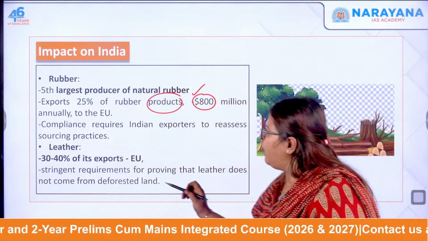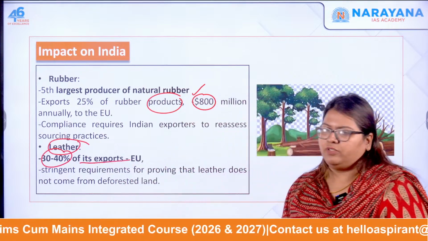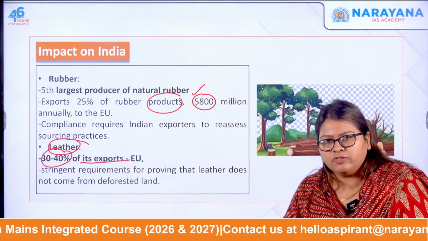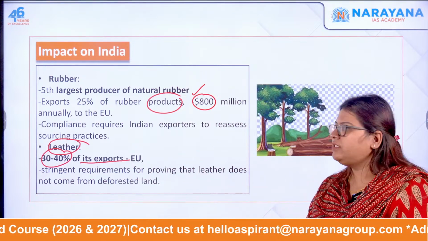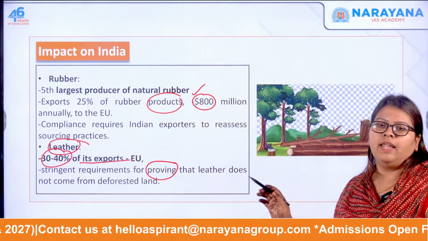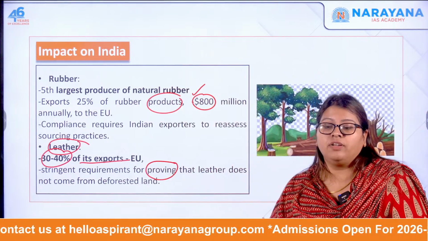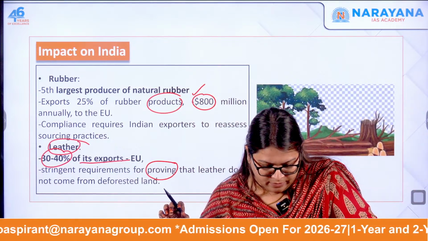Simple. Next one, leather. That is 30 to 40% of the exports of leather of India goes to the European Union. So stringent requirements are there. That is, you need to prove that your leather does not come from deforested land. Okay, so this is what it is.